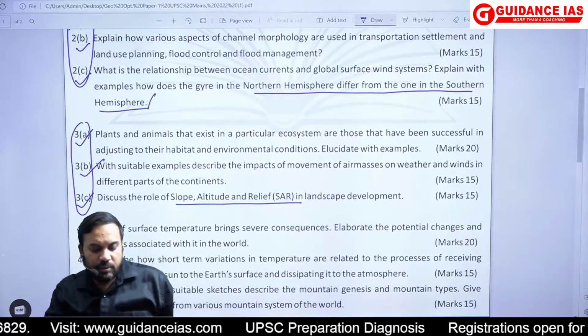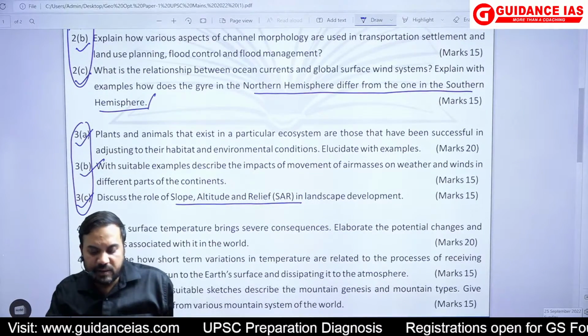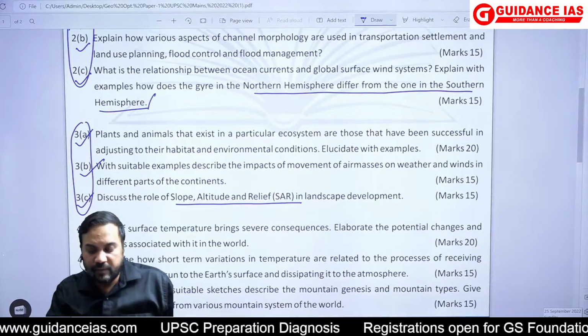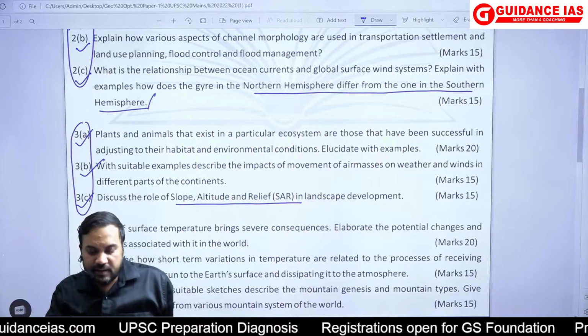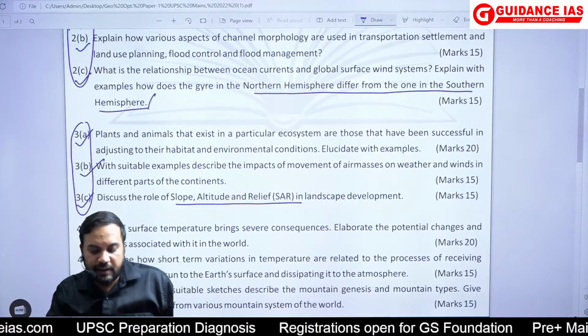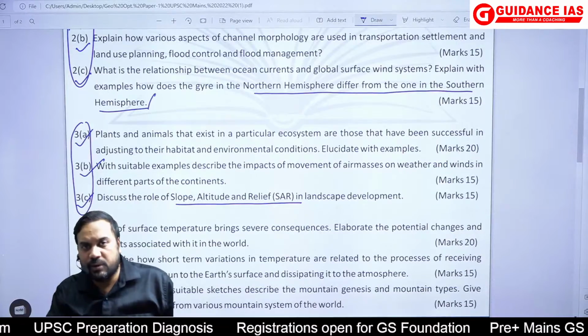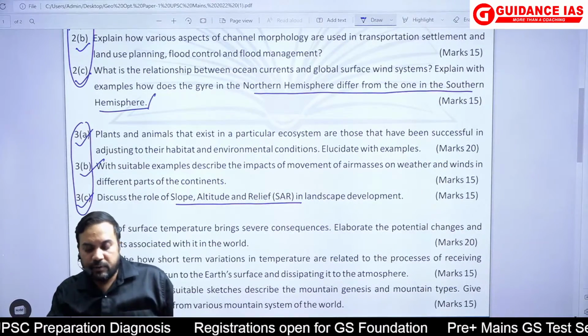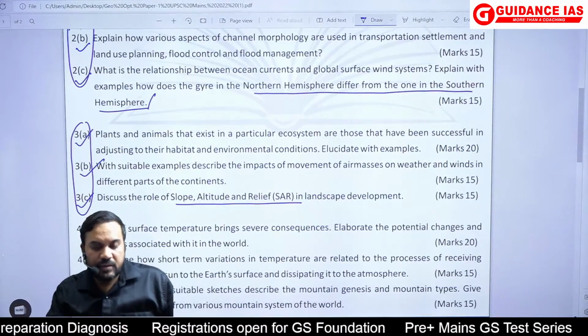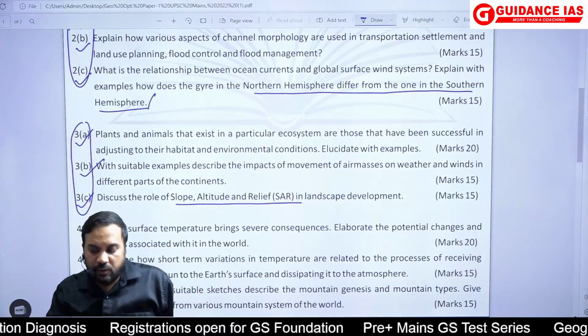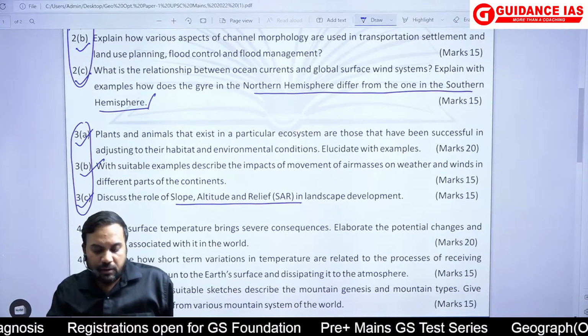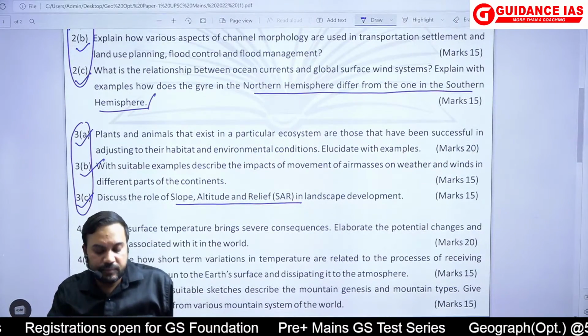Then coming to question number 4, rise of surface temperature brings severe consequences. Elaborate potential changes and threats associated with it in the world. A straightforward question of the impact of climate change. So again, I don't think that there was much not to write about this.